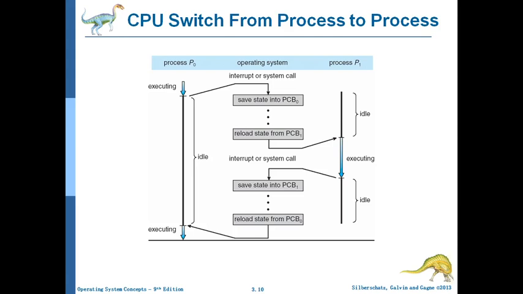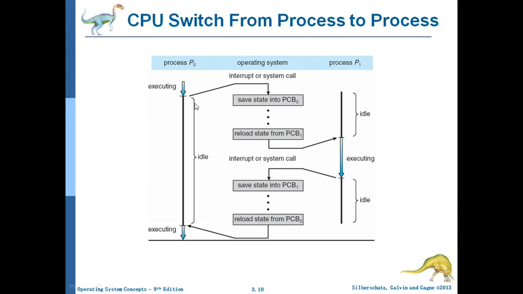For that, suppose process P0 is executing and some interrupt occurs at this point. The operating system will save the state of process P0 into PCB0. Saving the state means that whatever contents the registers had at the time it was suspended will be copied into PCB0.